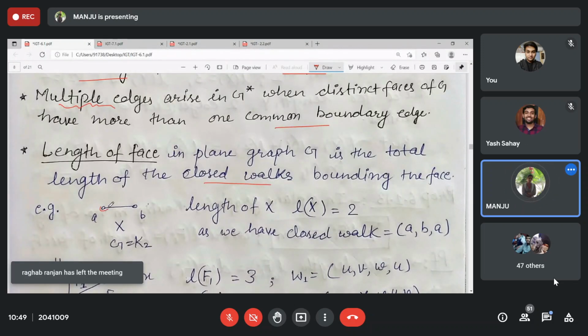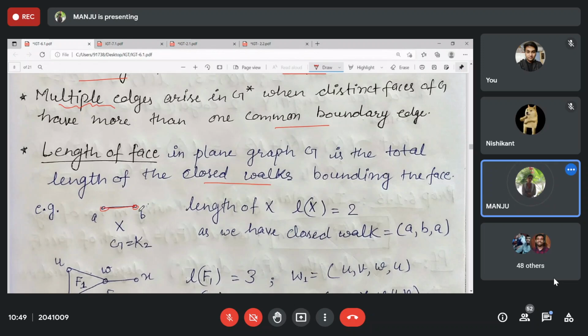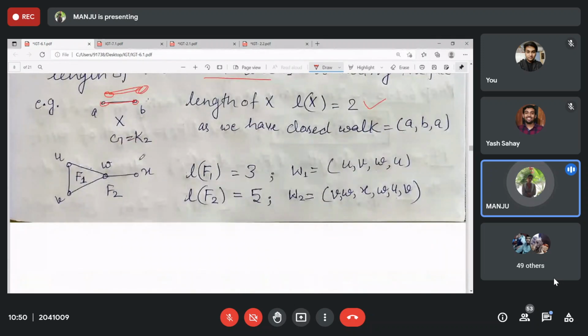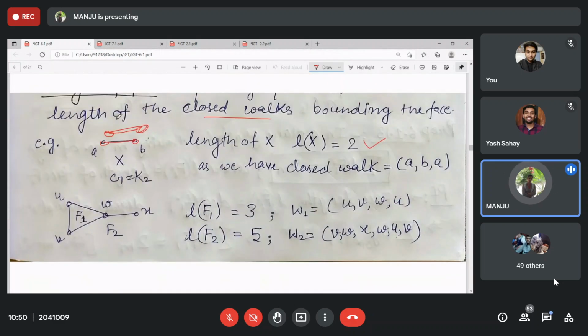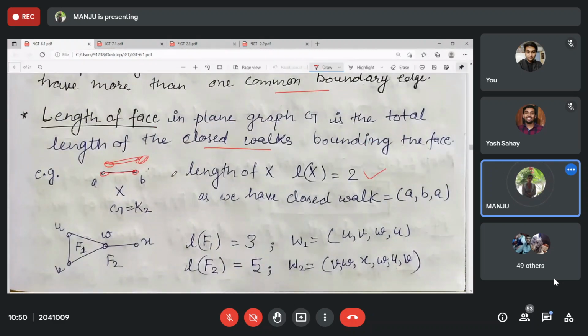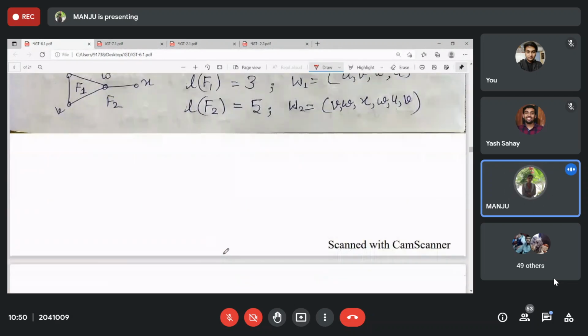For example, you have this graph, this plane graph, and it is dividing the plane into just one region. What will be the length of this face X? Closed walk. You start with A, B, then A. Or if you are starting with B, then you need to come back to B. Only then it will be closed, right? So the length of this one will be 2. So in the length, whenever there is a bridge, that is counted twice. Clear? And a non-bridge edge is counted only once, right?